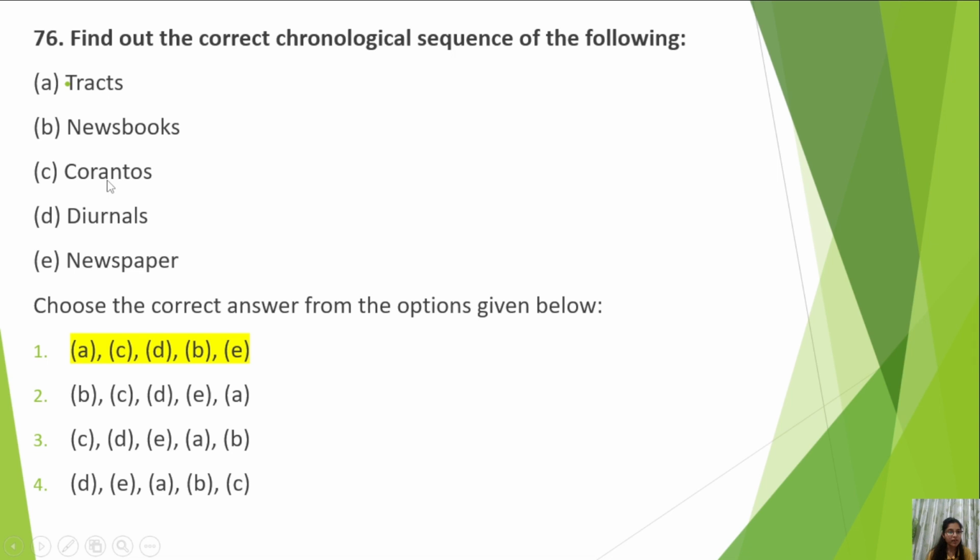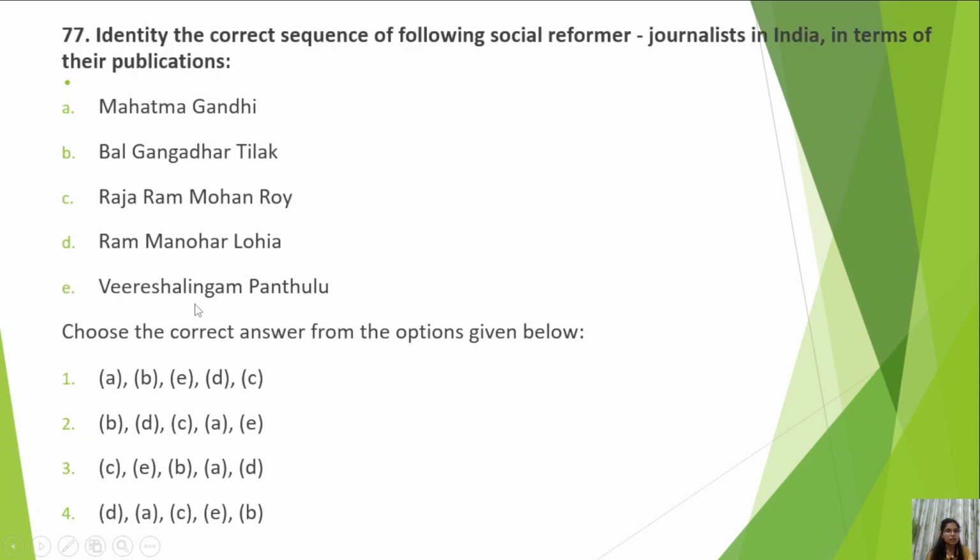So tracts came first, then corantos, then diurnals, then newsbooks, and then newspapers. Try to weave a story around it. First came tracts, then corantos, diurnals, newsbooks, then came newspapers, B, E. If you knew this, somehow you could reach the right answer.